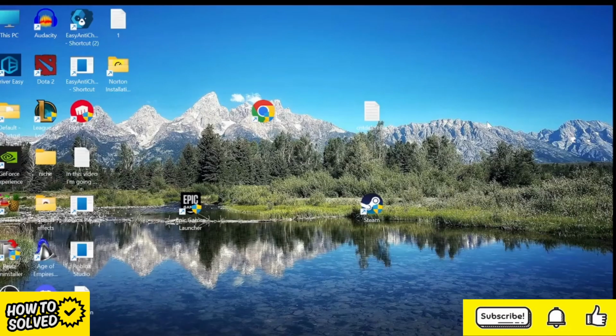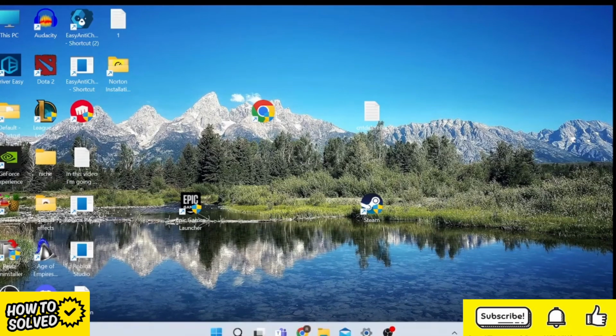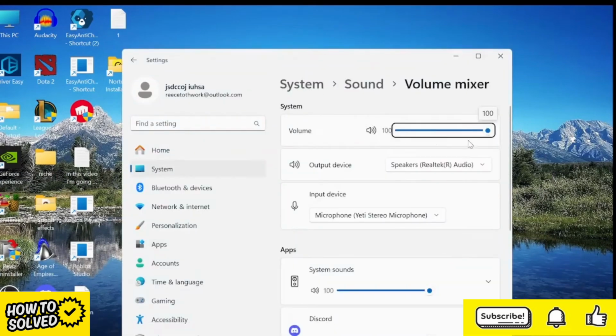Then next thing you need to do is come back to your desktop, open the taskbar in the right hand side here, and you want to right click on this little volume icon and select Open Volume Mixer. Inside of here we want to make sure our volume is set to 100%. We need to make sure our output device is selected to the right speakers. So for me, I want the volume coming out of my laptop speakers and not my microphone.